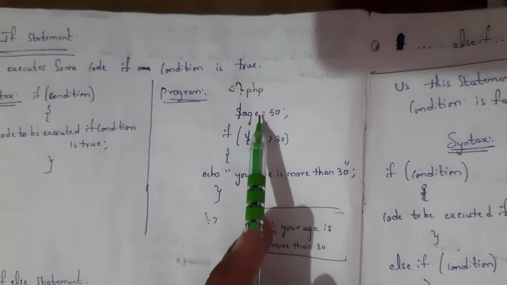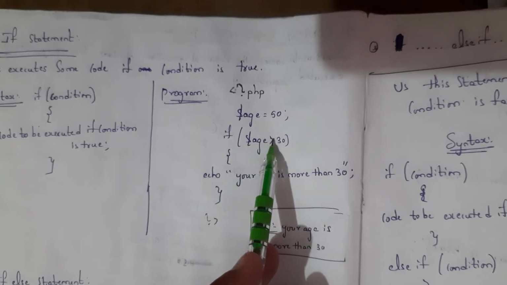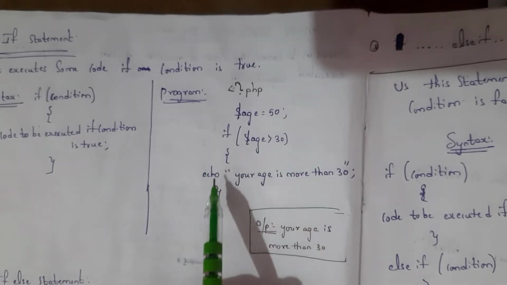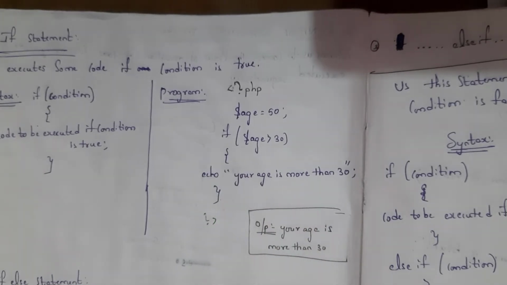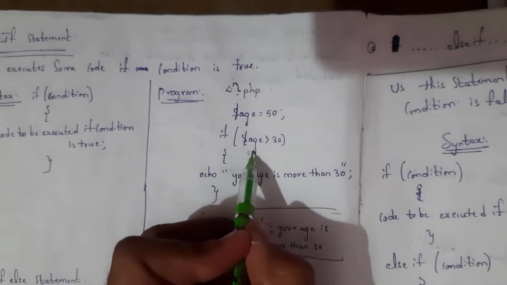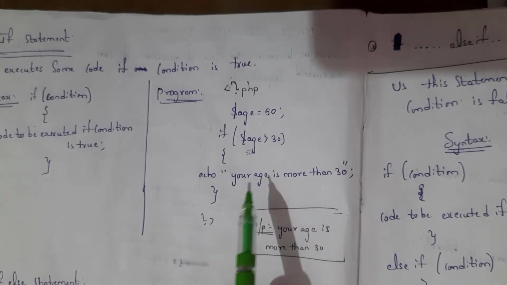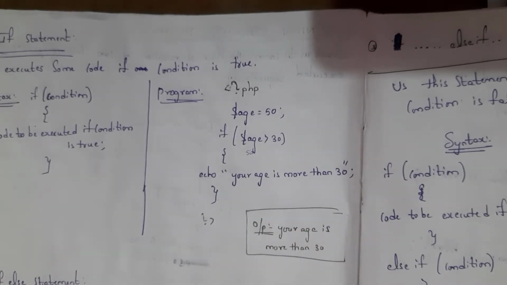Here I took $age equal to 50. If $age greater than 30, then the statement which is present inside this if condition is executed. Here $age is 50. 50 is greater than 30. So the output is: your age is more than 30. This is an example of the if statement.